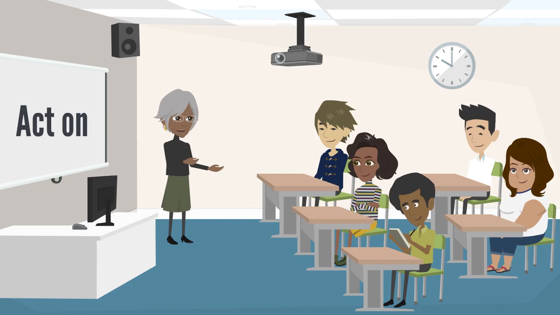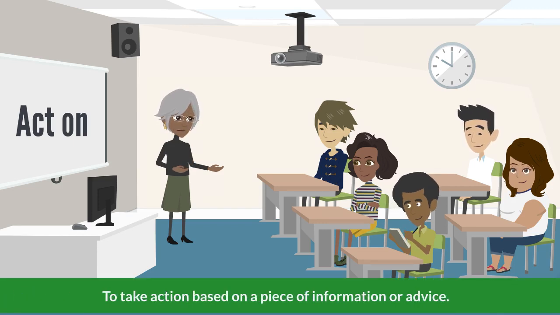Today, we're going to focus on the phrasal verb "act on" and its usage in English. "Act on" is a powerful phrase that conveys the idea of taking action or responding to something. Let's delve into it. Firstly, "act on" can mean to take action based on a piece of information or advice. It implies that you are putting into practice what you have learned or heard. For example, I acted on my doctor's advice and started exercising regularly.